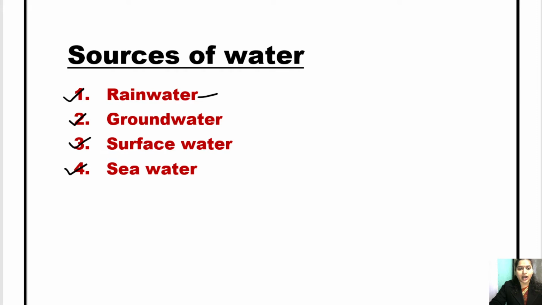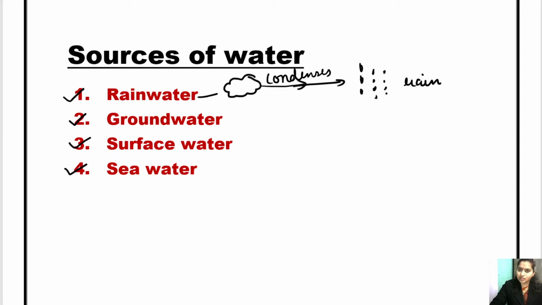Rainwater, you know how rainwater is formed? When a cloud condenses, it is converted into drops of water forming rain. Clear? So this is rainwater. Now what is groundwater?